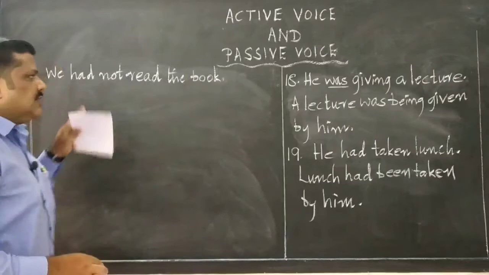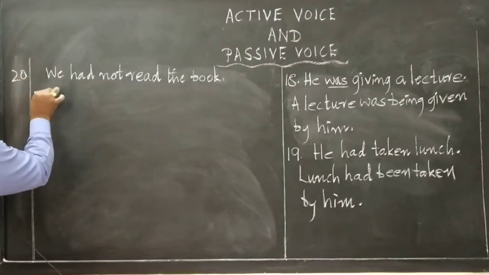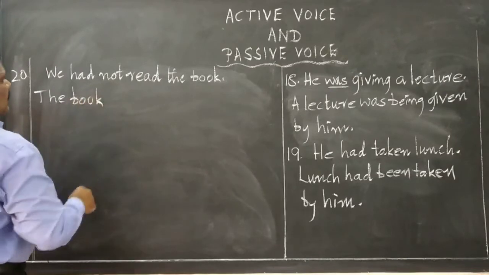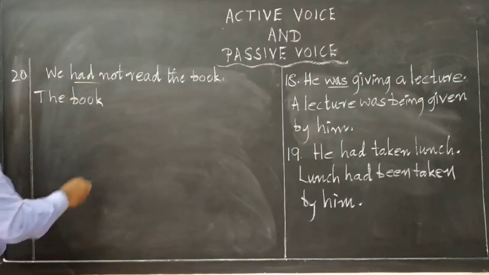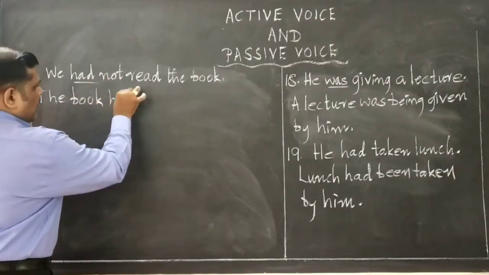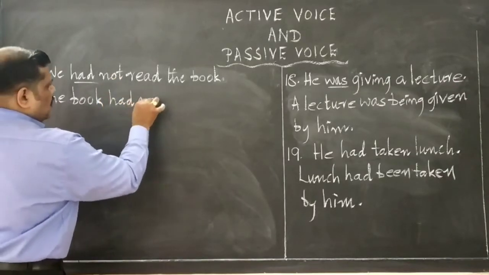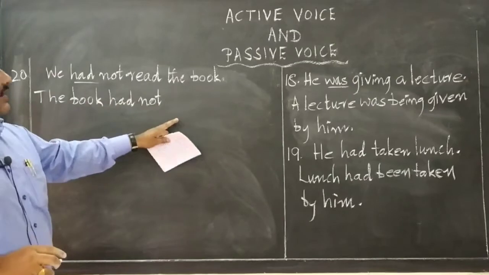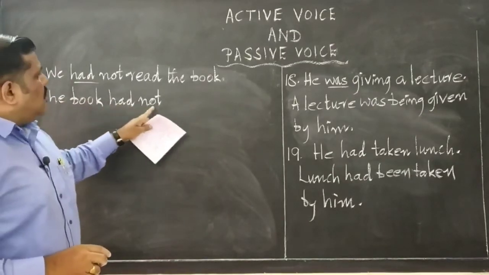How to do this? The beginning is the book. What's the word to be put? Had. Had not. Now comes the word. The book had not